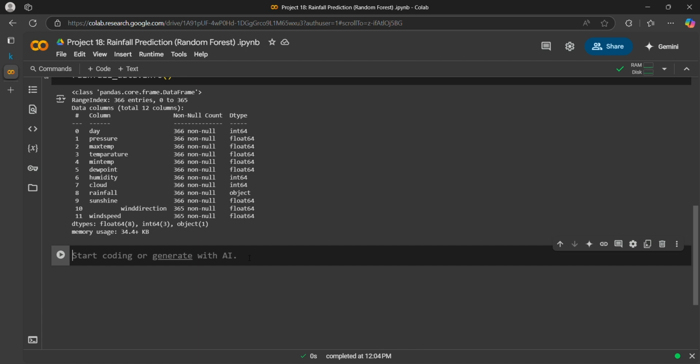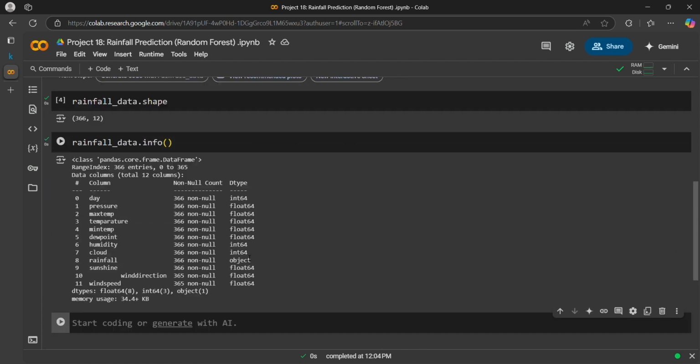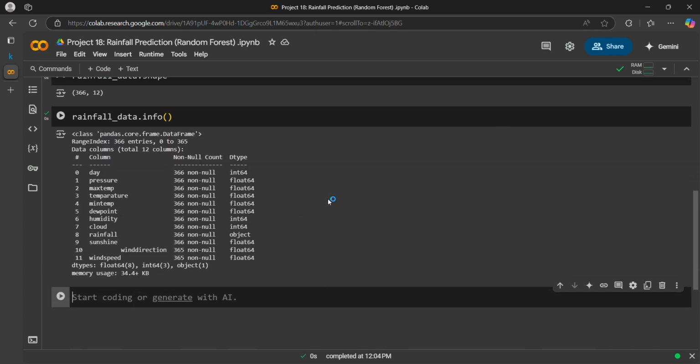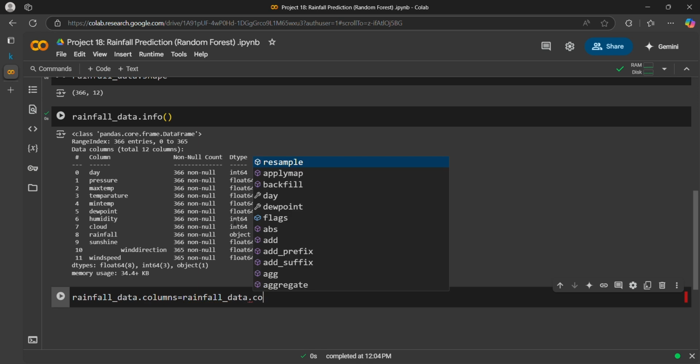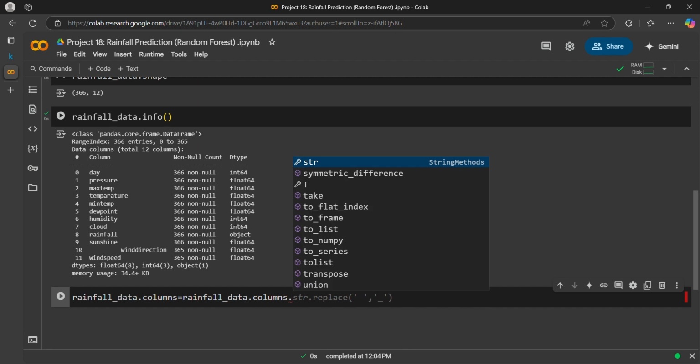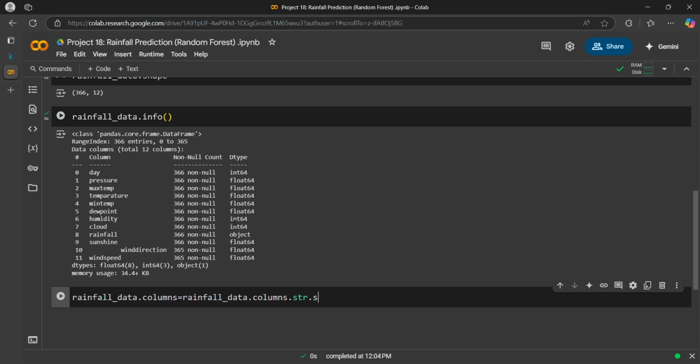First, we also need to do one thing. I can see that in the wind direction column there is a space, so we need to fix it. What we can do is write rainfall data dot columns is equal to rainfall data dot columns dot str dot strip.